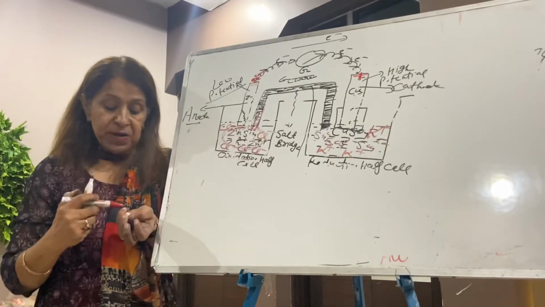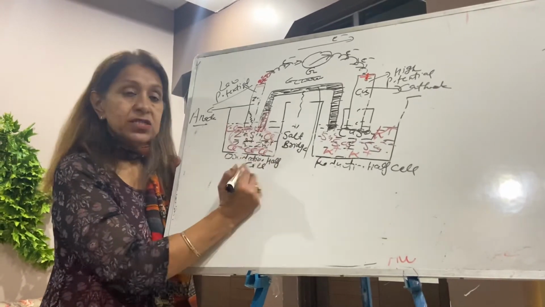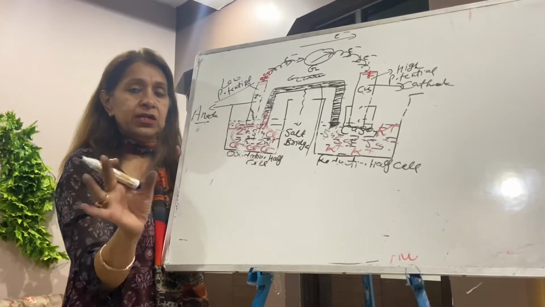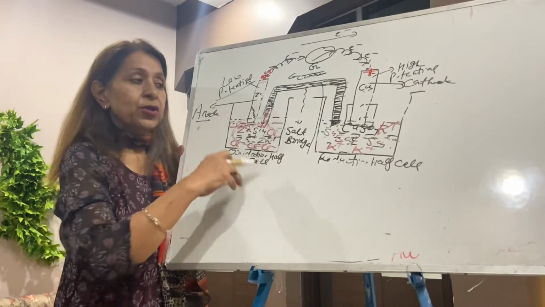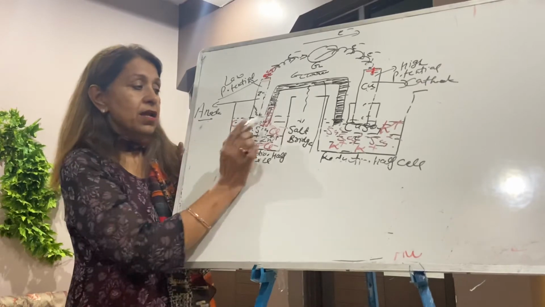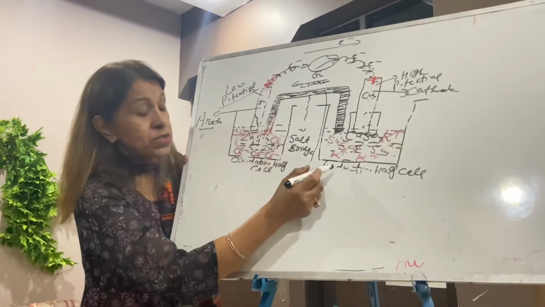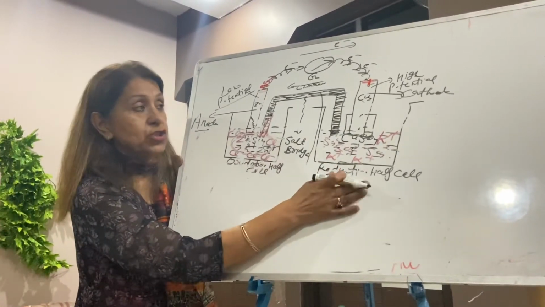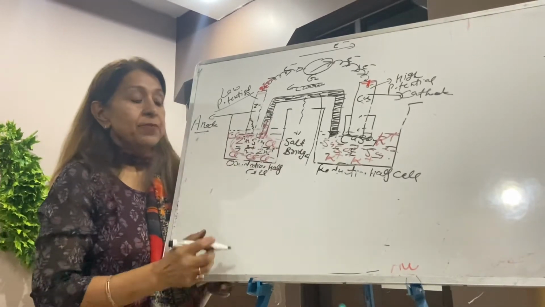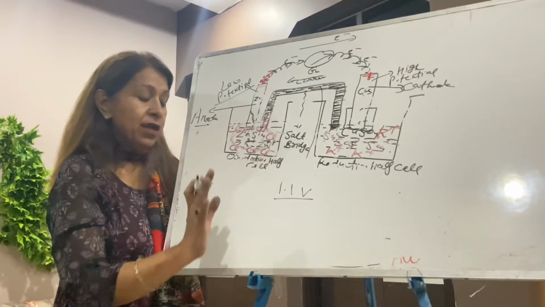You can write in one line, salt bridge maintains the neutrality of the two solutions. No need to write all of this, just half a line is sufficient. Salt bridge maintains the neutrality of the two solutions. If you want to expand the line, by releasing negatively charged ions in the oxidation half cell and positively charged ions in the reduction half cell. Now student, this is your electrochemical cell, and remember its voltage is 1.1 volt when it is working.